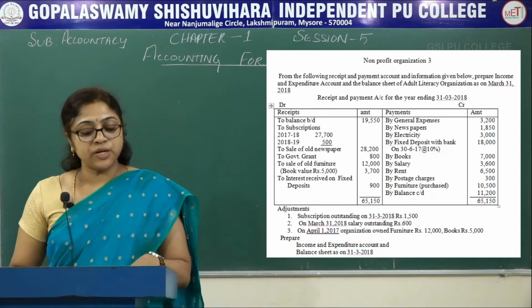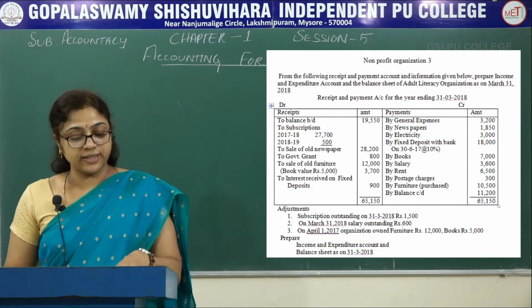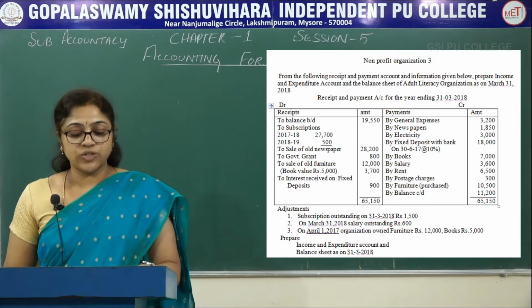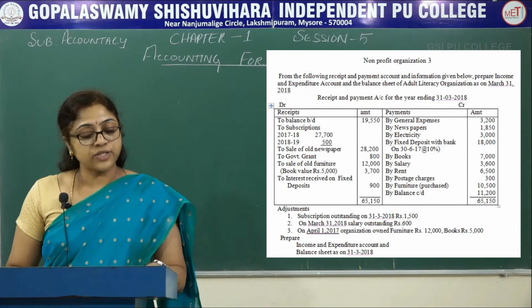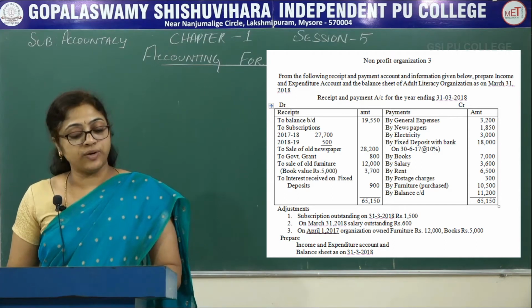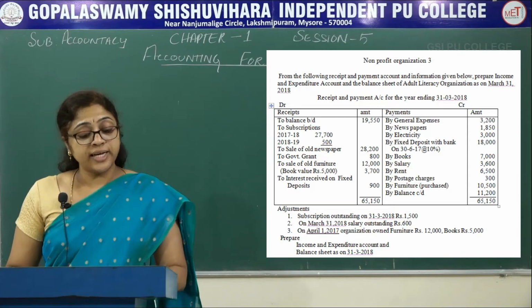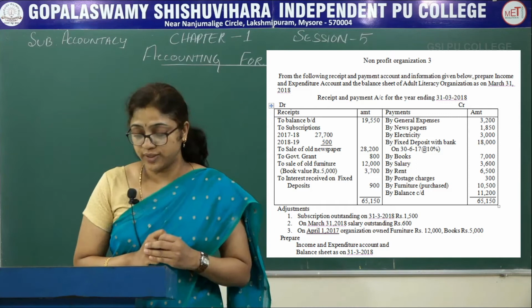Adjustment: subscription outstanding on 31st/3/2018 rupees 1,500. On March 31st, 2018, salary outstanding rupees 600, and third one, on April 1st, 2017, the organization owned furniture rupees 12,000, books rupees 5,000. Prepare income and expenditure account and balance sheet as on 31st/3/2018.